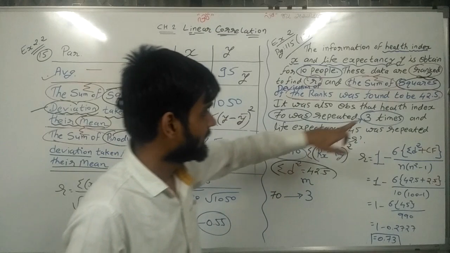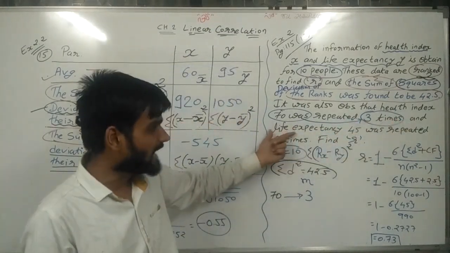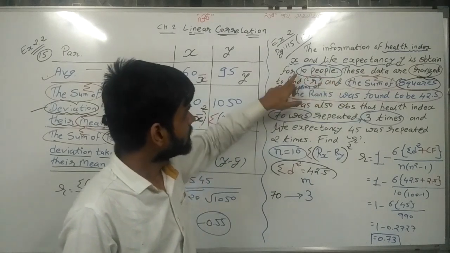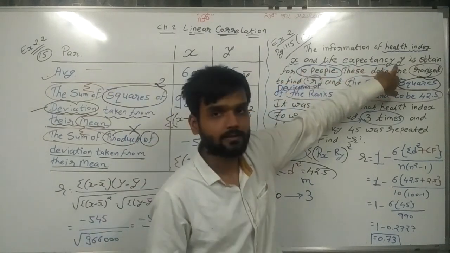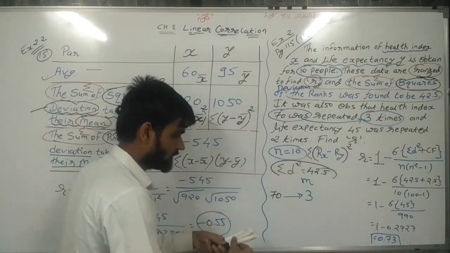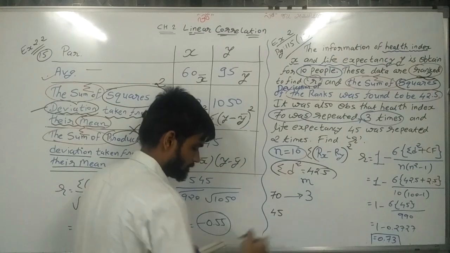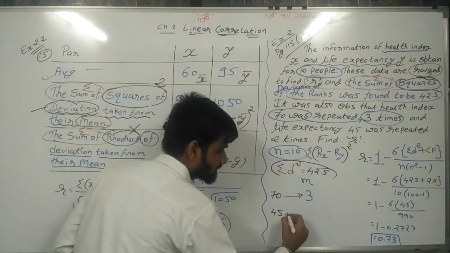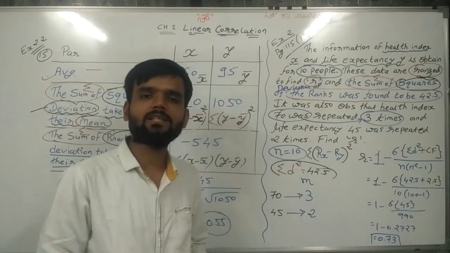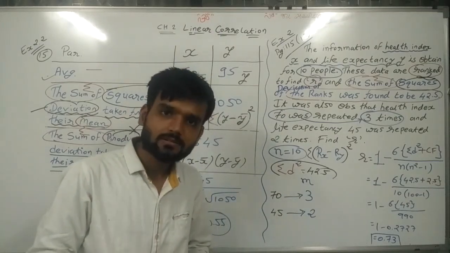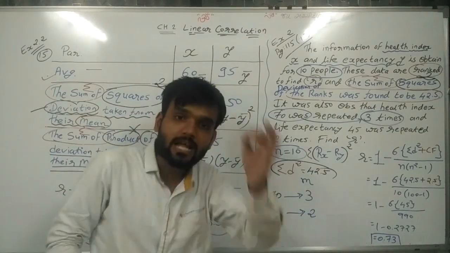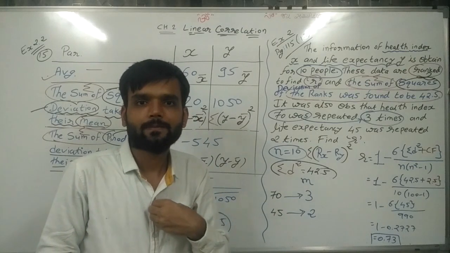Same way going ahead, life expectancy y, 45 is repeating 2 times. It is twice in the data. So 45 doesn't matter, it is repeating 2 times, that is very important for me.